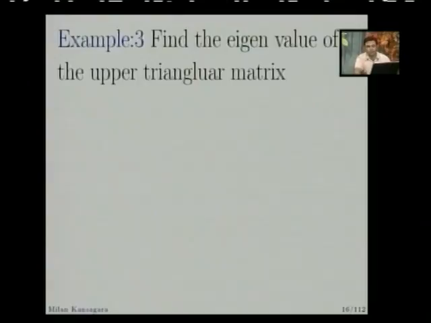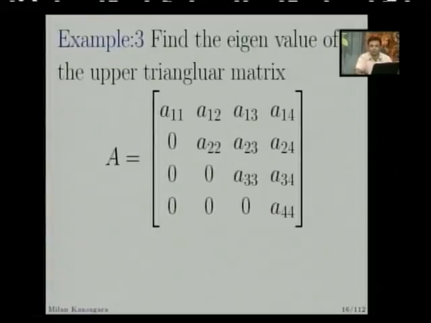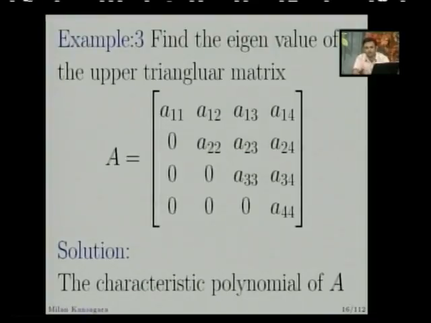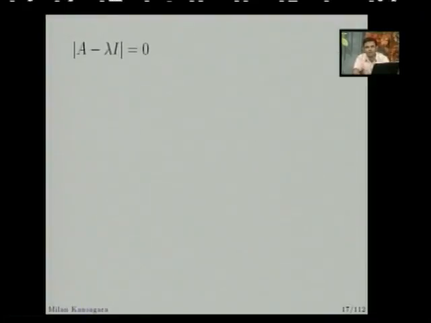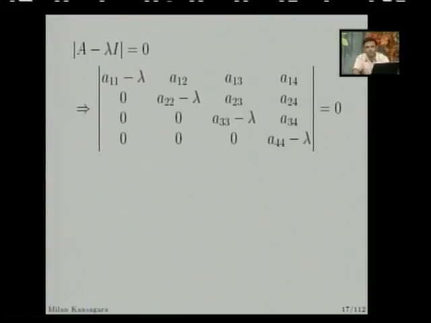Now the next example: find the eigenvalues of an upper triangular matrix. Here we have considered one upper triangular matrix. Upper triangular matrix means all the entries below the diagonal are 0, and the entries above and on the diagonal can be anything. I have considered some abstract values like a11, a12 and so on, and all the below-diagonal entries are 0. So the characteristic equation of A is what? Determinant of A minus lambda I is equal to 0. So just subtract lambda from the diagonal elements. On expanding this,